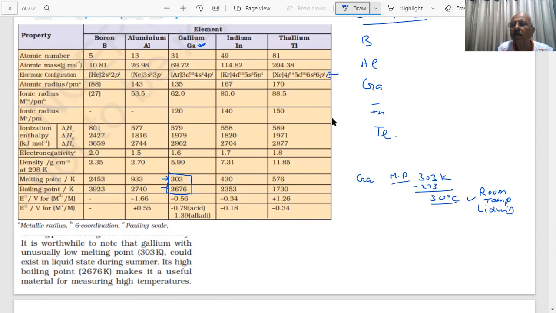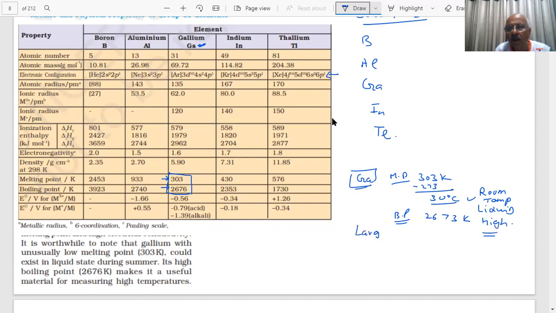Gallium, if you put it in your hand, student, it will melt. And what about the boiling point, student? 2676 Kelvin. So it's very high. Then what is the importance of such an element, gallium? High boiling point, 2676 Kelvin, very high. There is a large difference in the melting and boiling point, student.